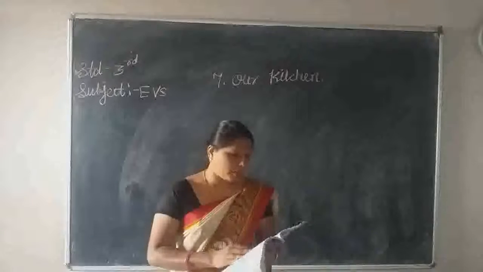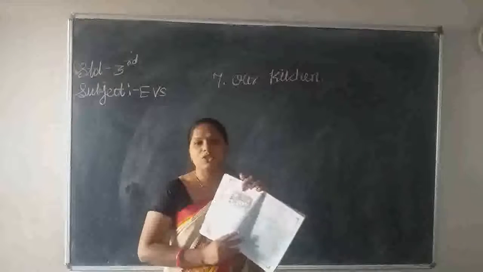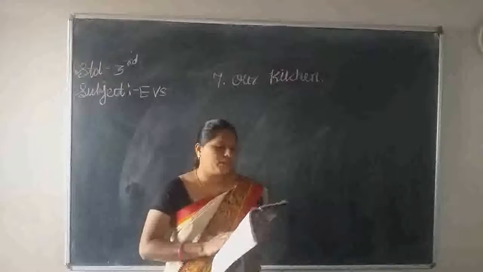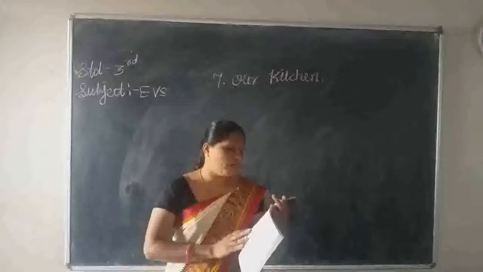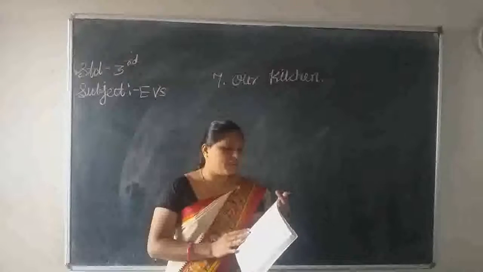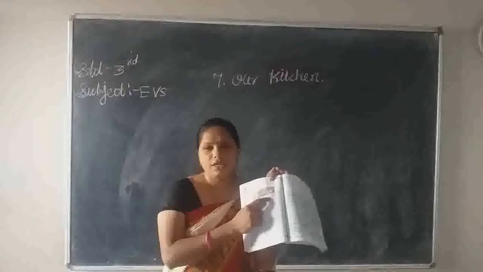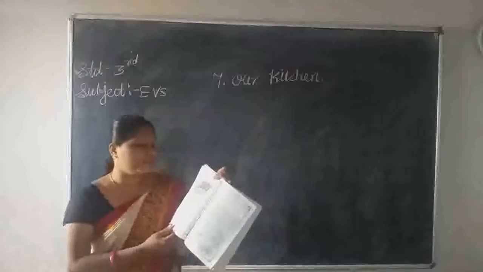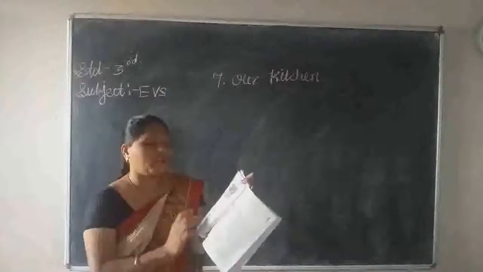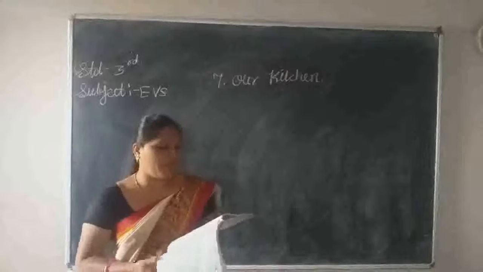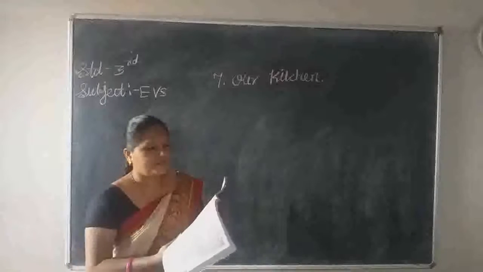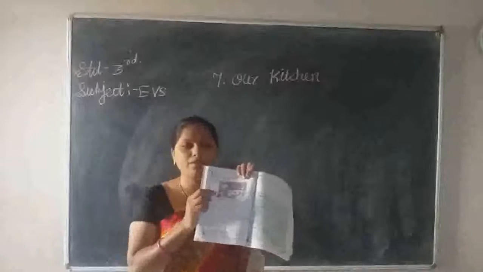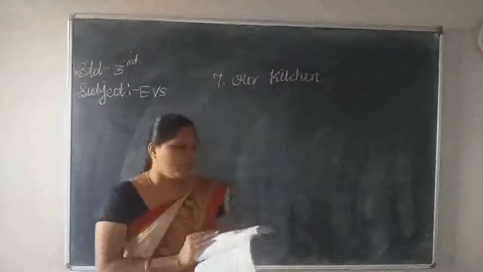Okay, page number 67. Here they have given one picture. See this picture. In this picture, Ramu, his sister, his father and his mother are cooking together. Answer the questions with the help of this picture. Who is Ramu? He is seated here. And his sister, father and mother are also present in this picture. Which items of work are they doing? We have to write the work which they are doing. Look in your books, children, and try to identify which work they are doing in their kitchen.